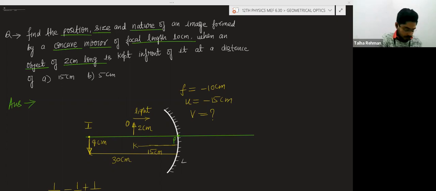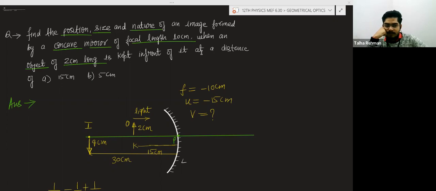Refraction takes place when light is going from one medium to another medium. Refraction means a phenomenon in which the bending of light takes place when the light passes from one medium to another medium, and due to this refraction of light, various phenomena we can see.